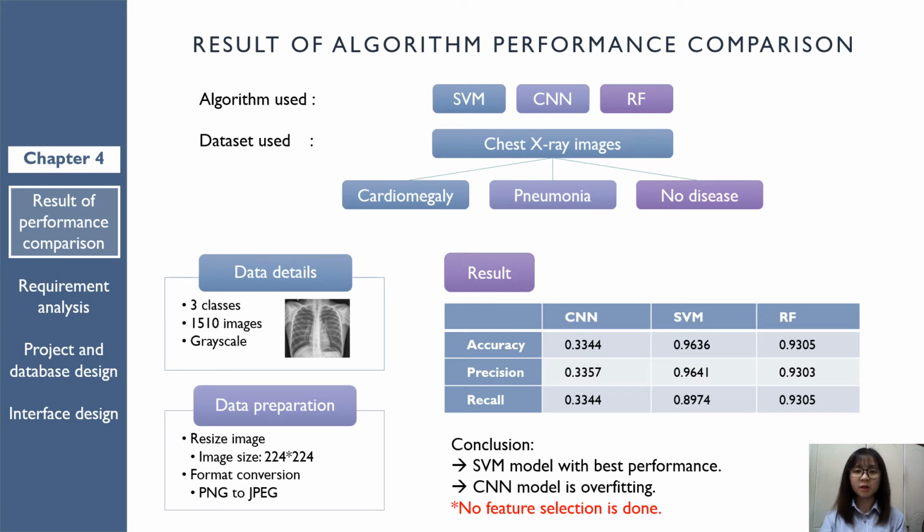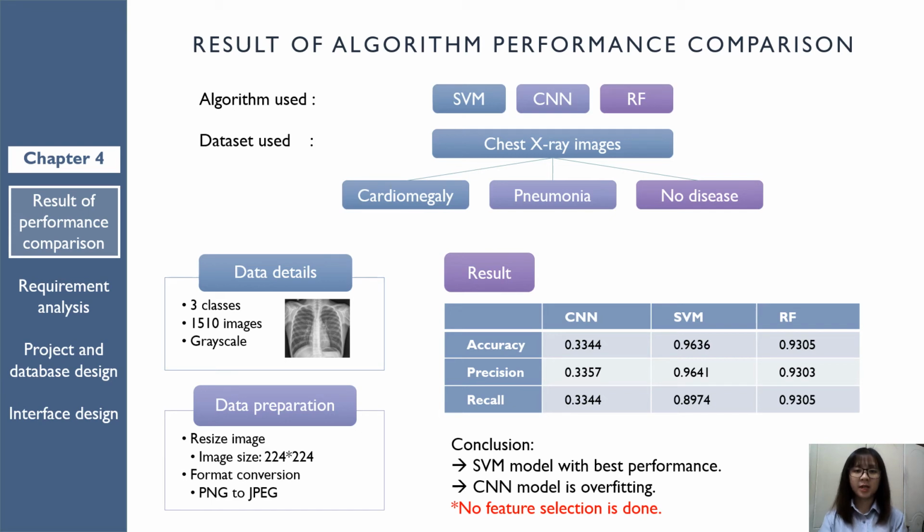Only two steps of data preparation have been done, which are image resize and format conversion. No feature selection is done. Accuracy, precision, and recall are used for the performance measurement.